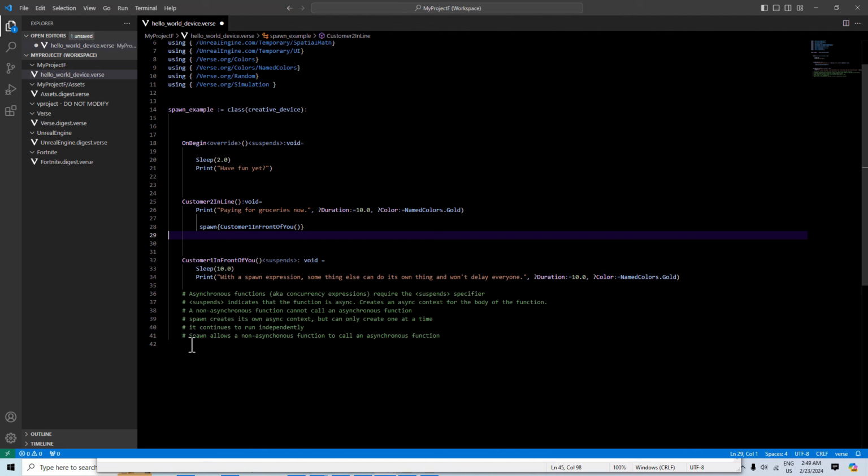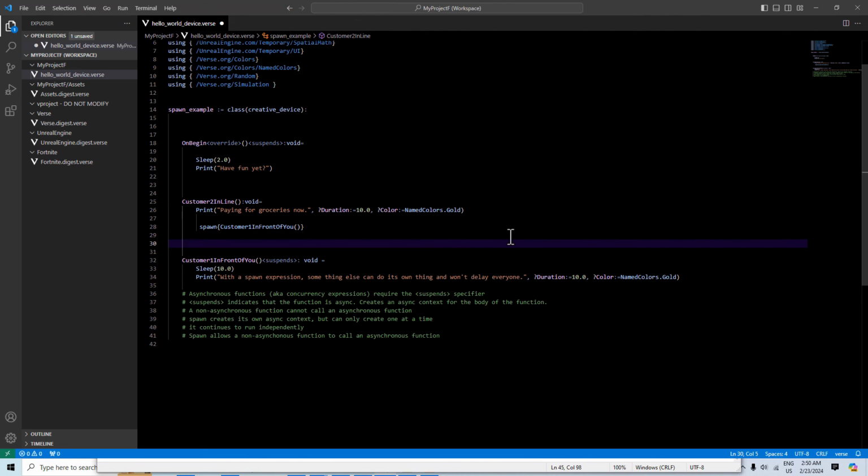That's pretty much it. The last point really is that spawn allows a non-asynchronous function to call an asynchronous function because it creates an async context within its own body, but it can only hold one expression. That's all I had for today.